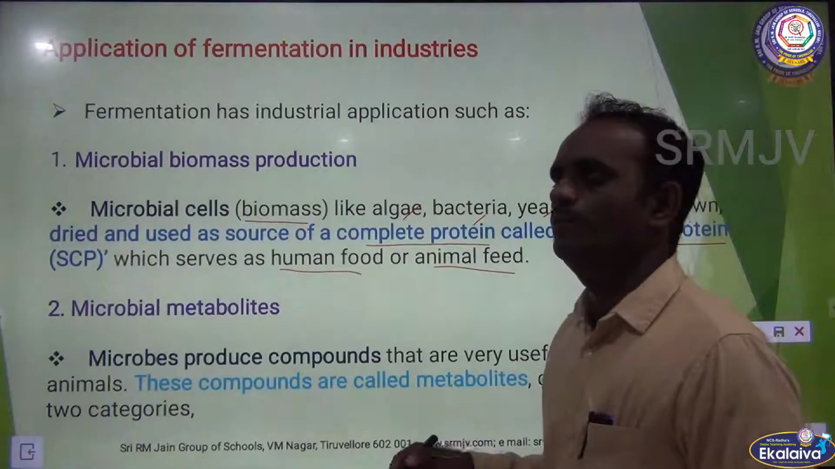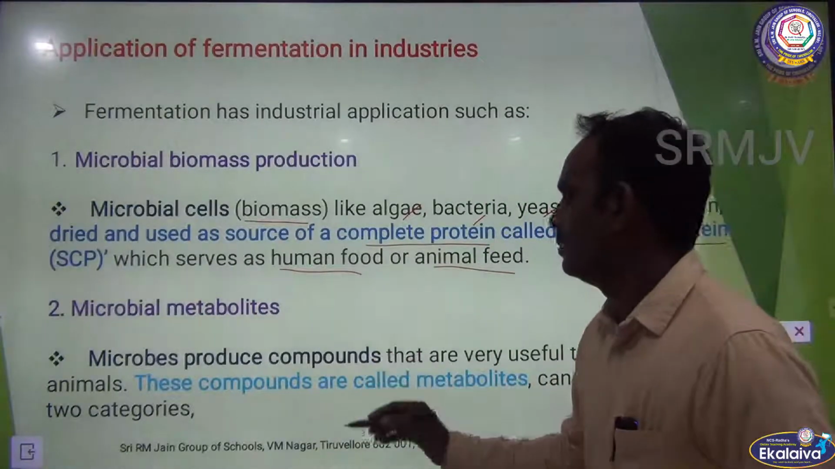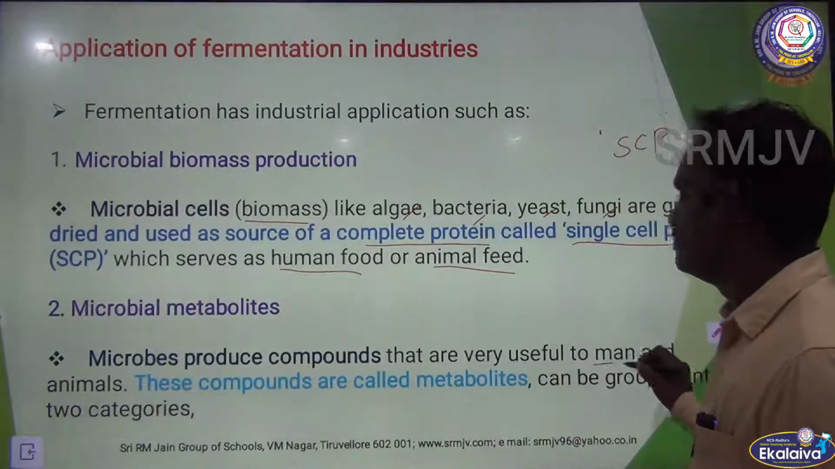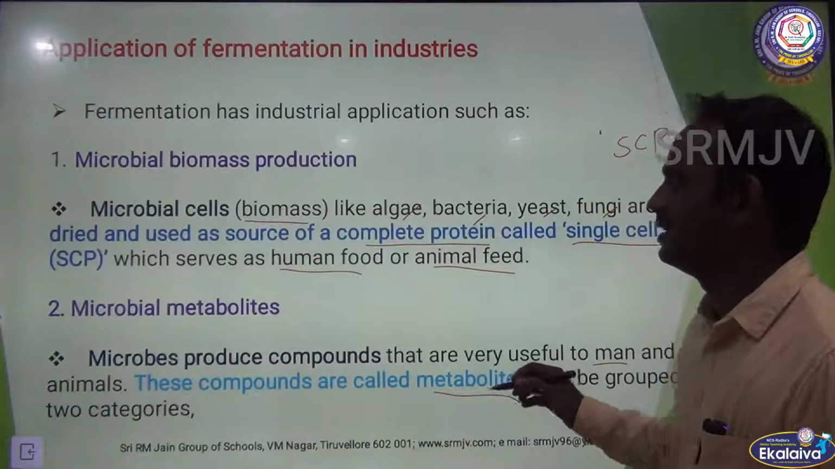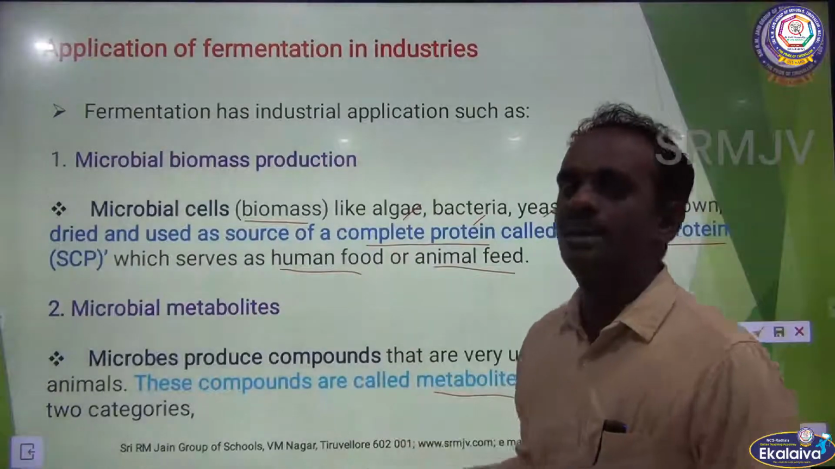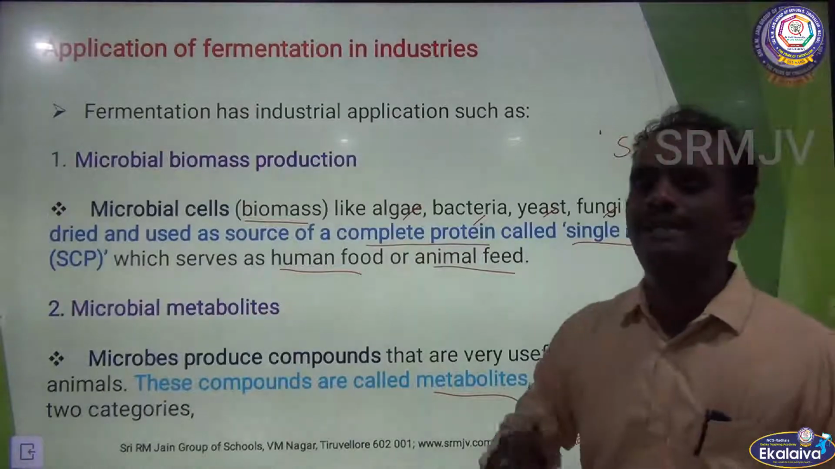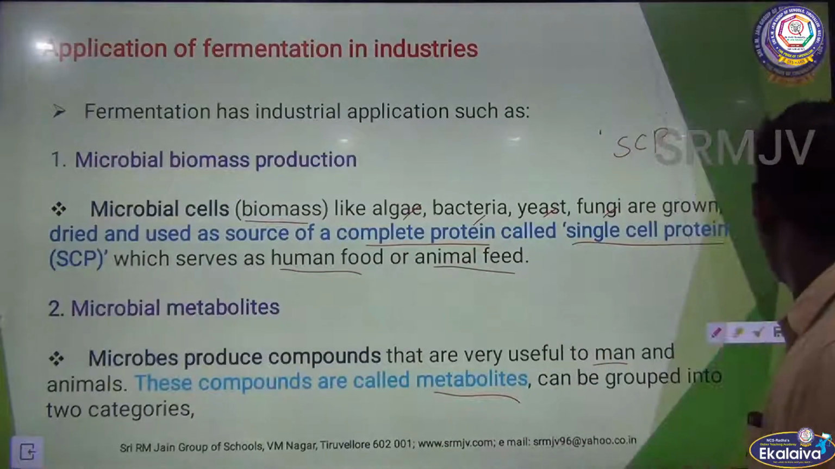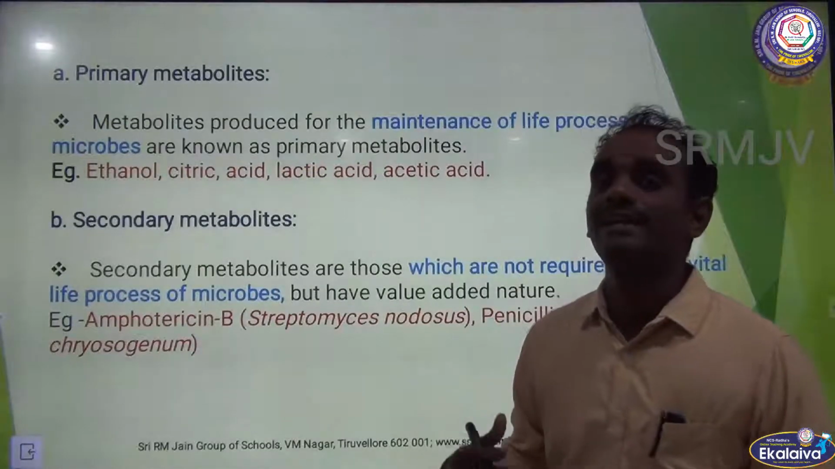Second one is microbial metabolites. The microbes produce compounds that are very useful to man and animals. These compounds are called metabolites. So microbes produce some compounds, and those compounds, called metabolites, can be grouped into two categories. One is primary metabolites and another one is secondary metabolites.